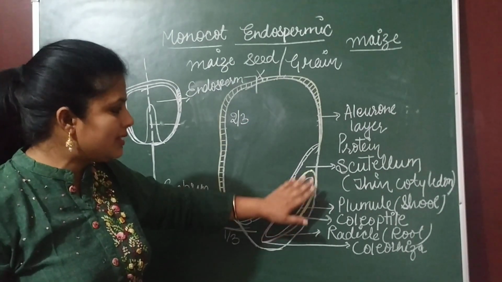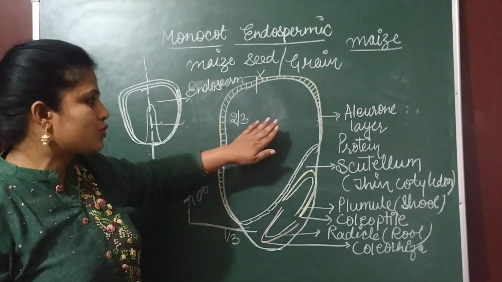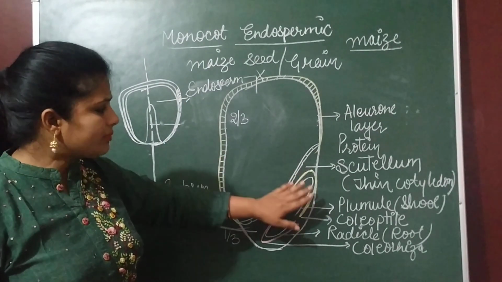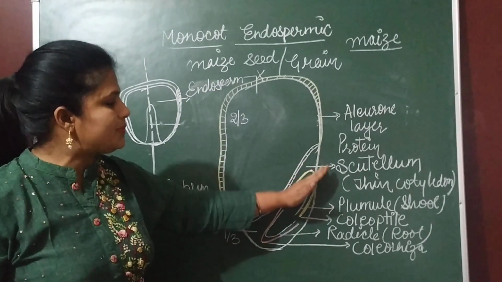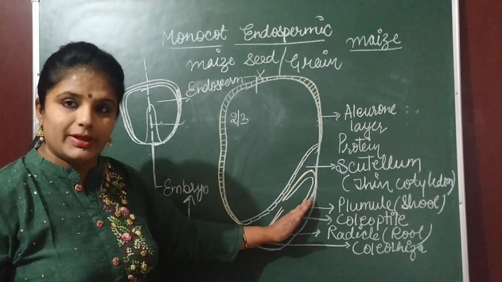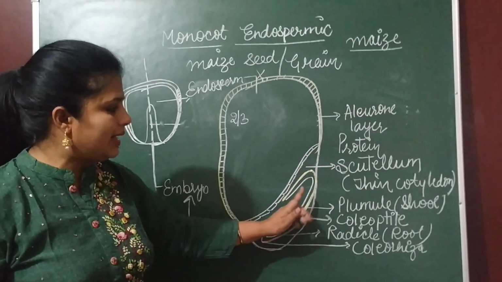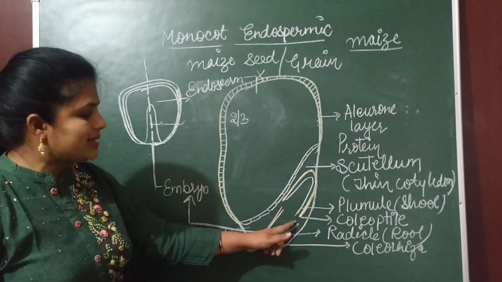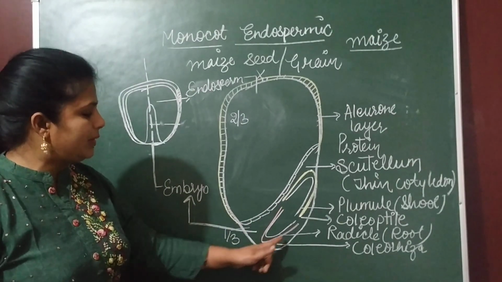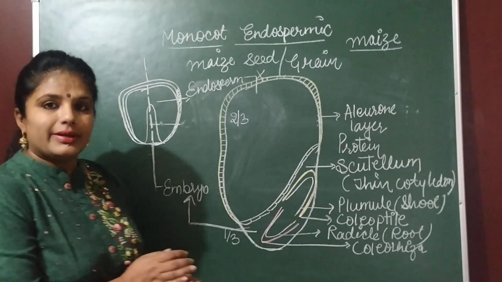In embryo region, cotyledon is very thin because most of the food is stored in endosperm. In embryo region, the upper region develops into plumule, which will develop into shoot, and it is surrounded by a protective layer that is called coleoptile. And in lower region, there is a radicle. Radicle will develop into root, and root is surrounded by a coleorhiza.